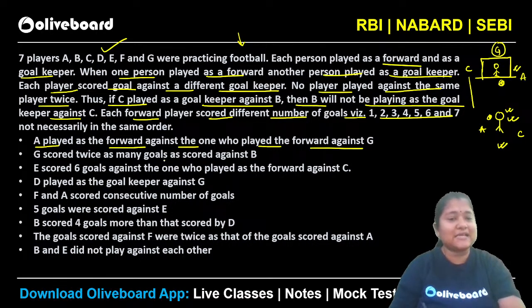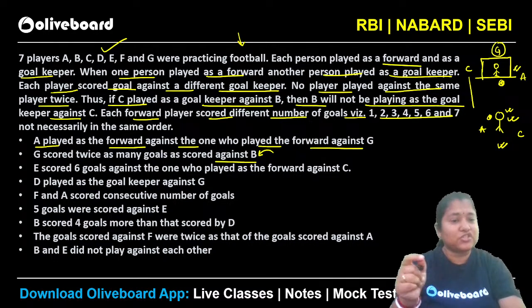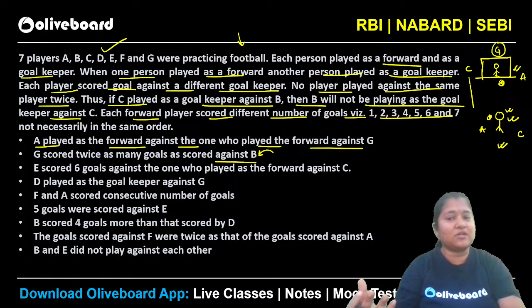G scored twice as many goals as scored against B. Now, against B means when B was a goalkeeper here. Against somebody means that you are a goalkeeper. So let's say G scored 6 goals here, right? Let's say G's score is 6 goals. So that means when B was the goalkeeper, then 3 goals must have been scored against him. Okay, that is the meaning here.